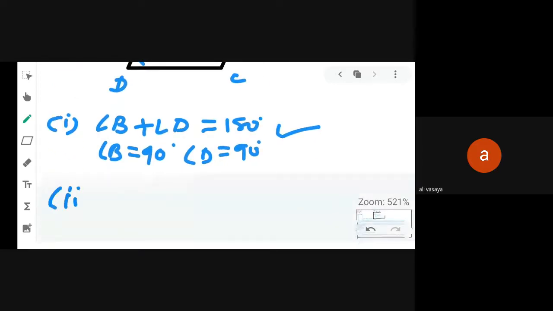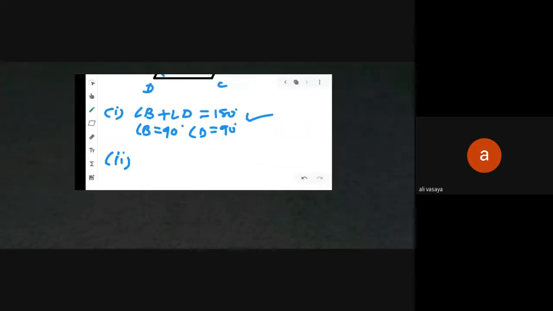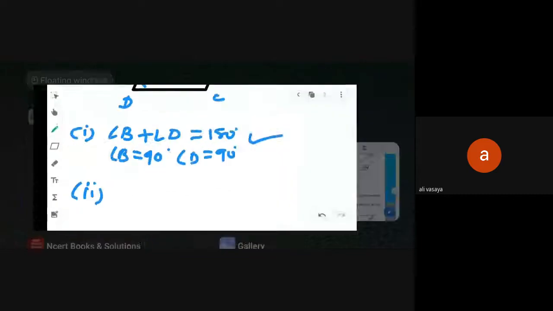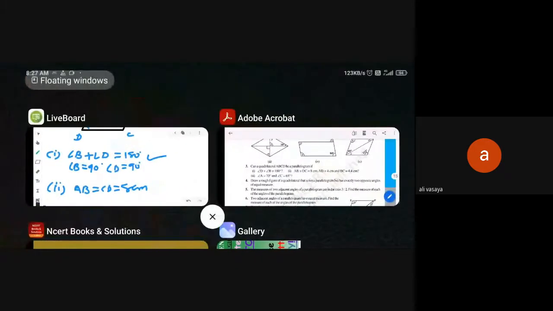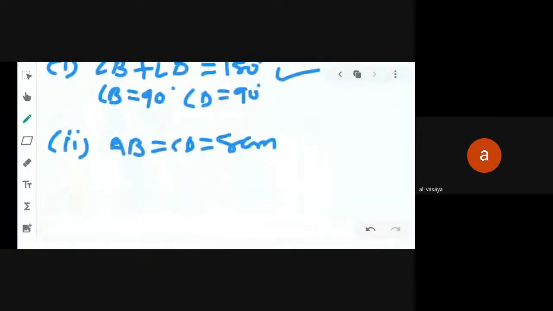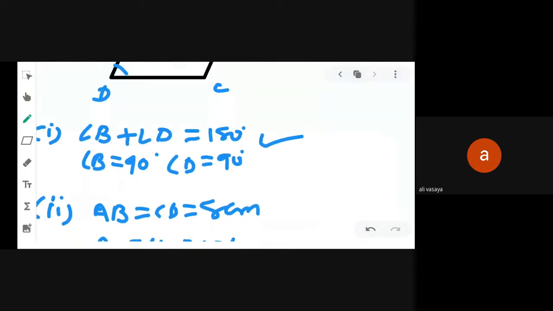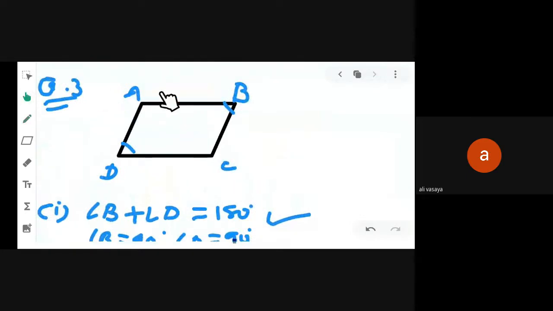You can see the second condition. In second condition, what is given? AB is equal to CD is equal to 8 centimeter and AD is equal to 4 and BC is equal to 4.4 centimeter. See the parallelogram. In a parallelogram, opposite sides are equal.